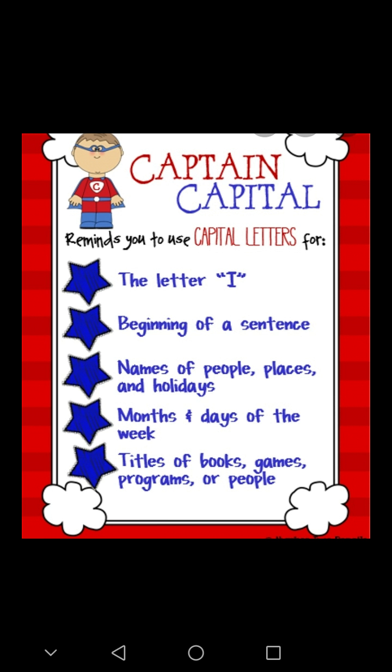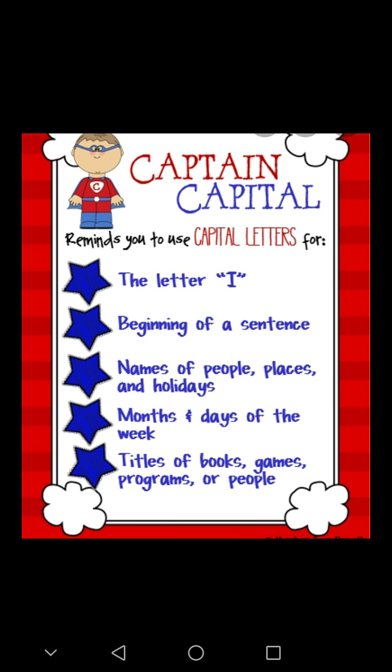Do you remember year 3? Before the break of the corona, we took a lesson about the noun, the proper noun, and we said all proper nouns should start with capital letters, even if they are in the middle of the sentence, okay?